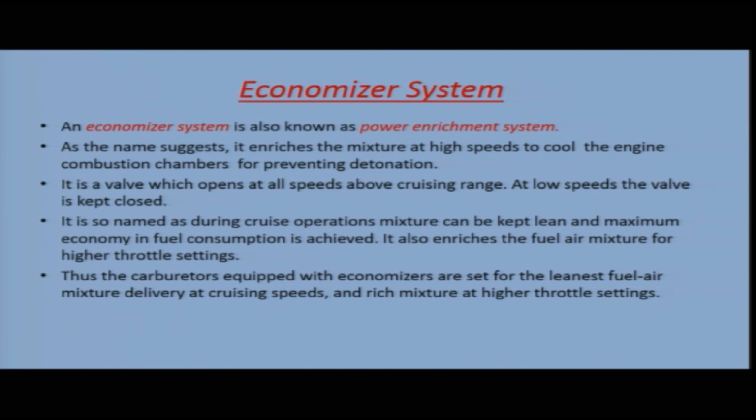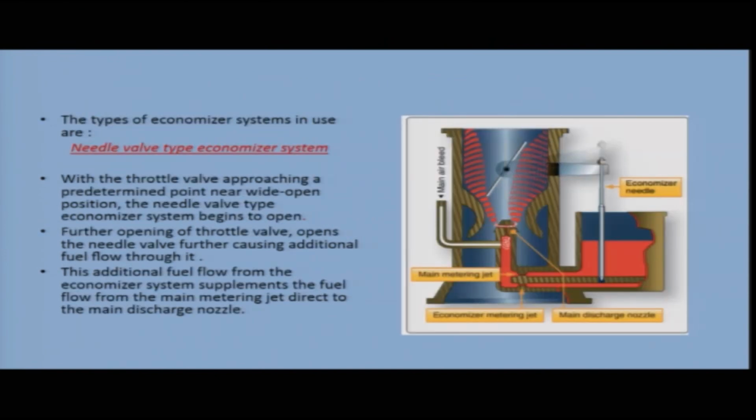Thus, the carburetors equipped with economizers are set for the leanest fuel air mixture delivery at cruising speeds and rich mixture at higher throttle settings. The types of economizer systems in use are, first, the needle type economizer system. Here in the diagram you can see a needle type economizer system. With the throttle valve approaching a predetermined point near wide open position, the needle valve type economizer system begins to open.